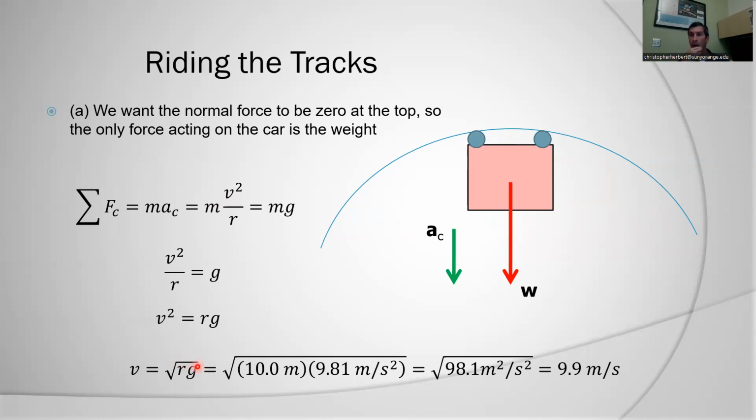How fast do I need to go so I feel weightless at the top of the loop? There's no force from the rail, so I don't feel anything. I'm in free fall, essentially. I need to be going 9.9 meters per second. Easy enough. Now, notice that the radius of curvature is 10 meters, but at the top of the track, I'm 20 meters above the bottom of the rails.